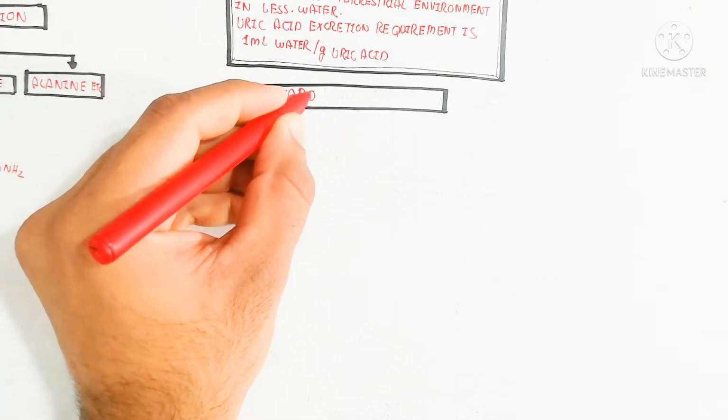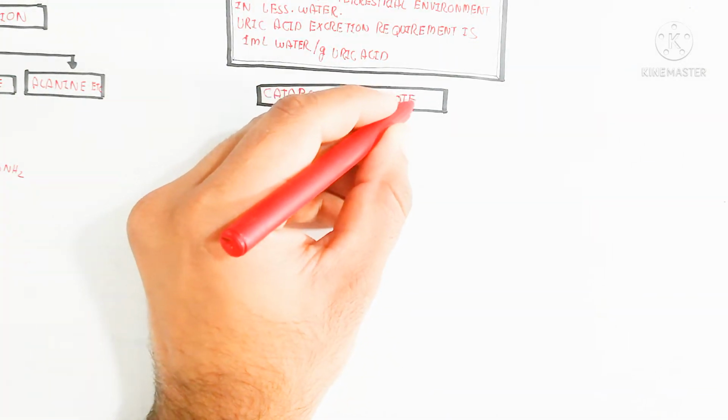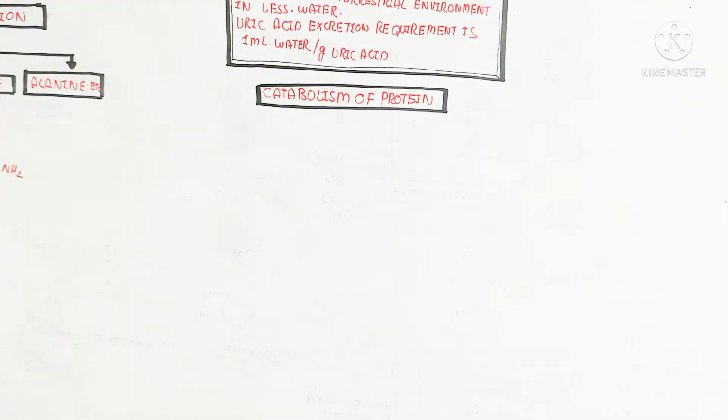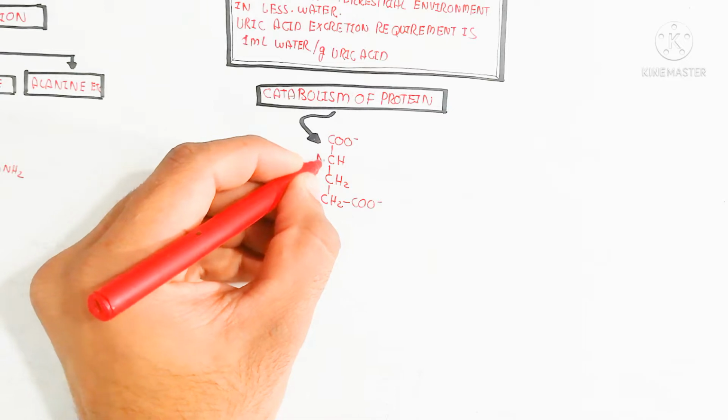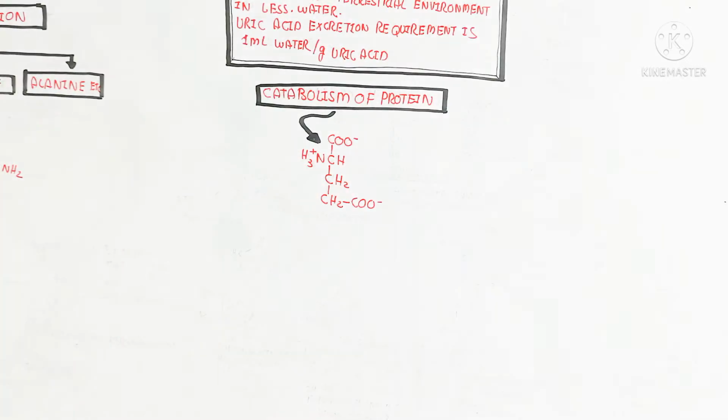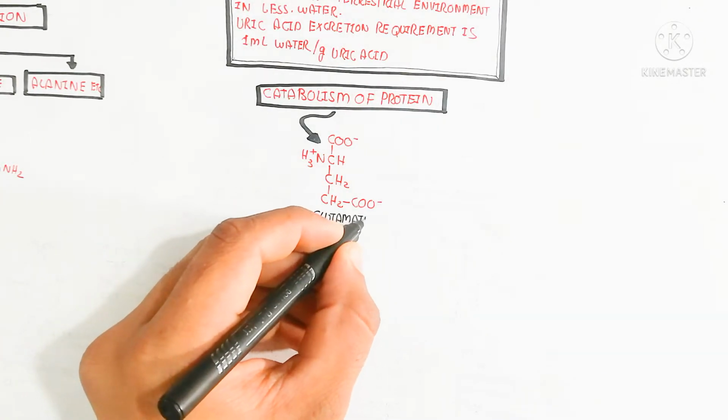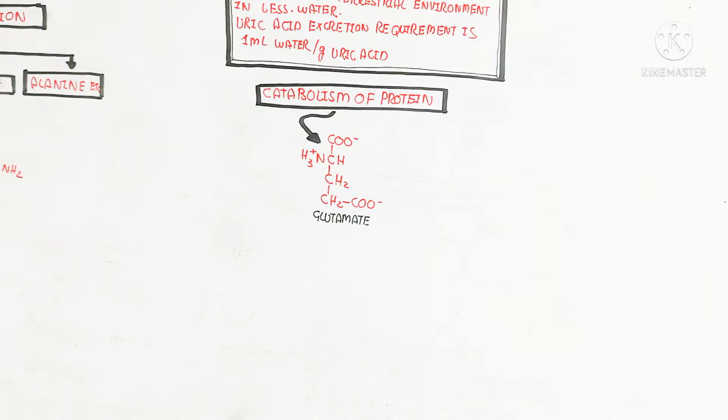So let's begin to understand the catabolism of protein. After the catabolism of protein comes glutamate formation. This glutamate formation is very important, and glutamate is produced after proteolysis.